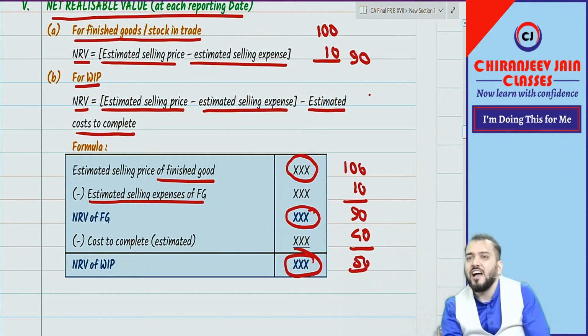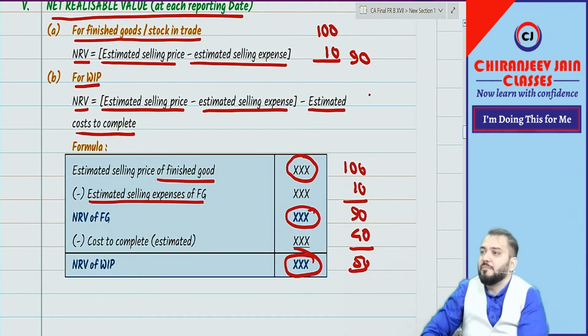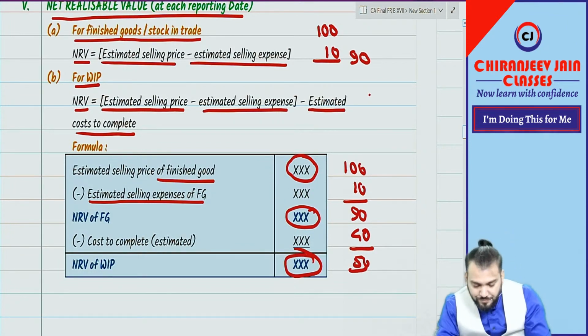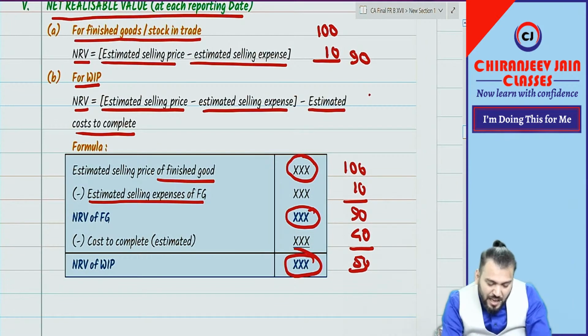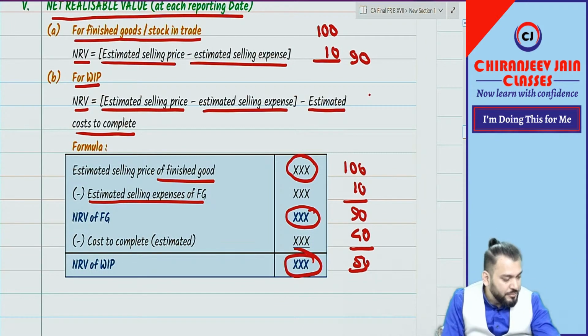Once harvested, I said harvested agriculture produce is covered under Ind AS 2. So that cost is already incurred now, so now we'll ignore it. Understood? Correct? Now, do you have any doubt in this point?